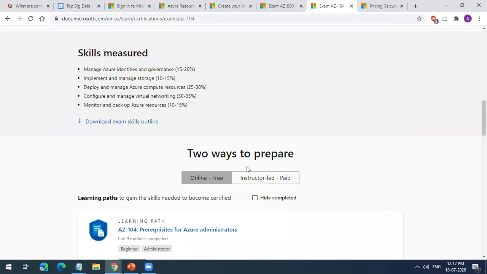The only thing which you are not covering in this course is in the compute service, you have containers here. So that we are not covering in the exam. Apart from that, we have covered Monitor and Azure Backup resources in this course also. On the last day of the course, we will do this backup and monitor. The only thing which we are not covering is the compute resource, containers, Azure Container Service.